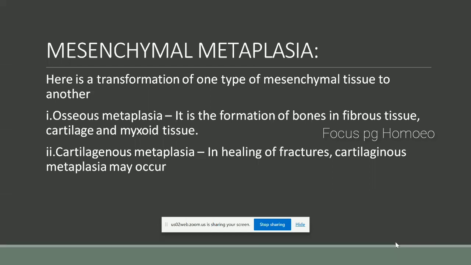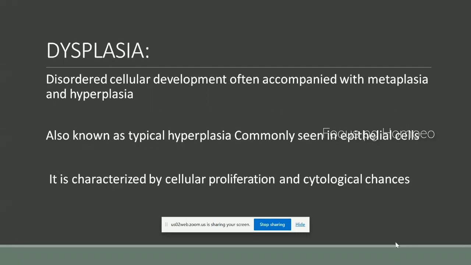Osseous metaplasia is the formation of bone in fibrous tissue, cartilage, and myxoid tissue. The next one is cartilaginous metaplasia: in healing of fractures, cartilaginous metaplasia may occur. These are about metaplasia.